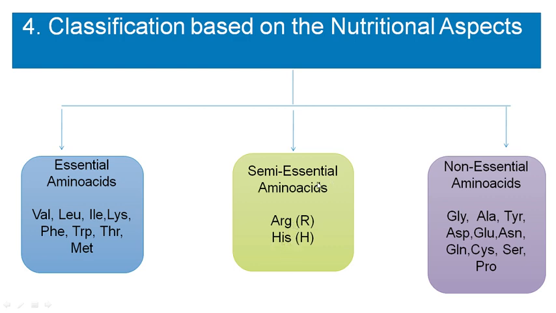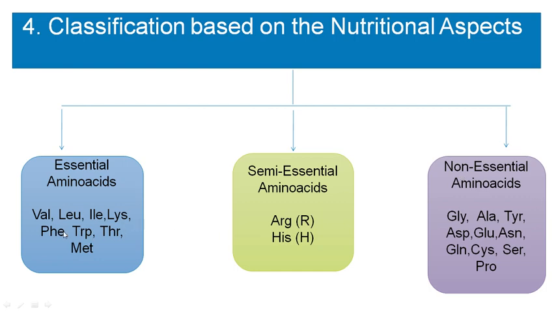These two are semi-essential amino acids because they are required only at certain ages, like in children. Arginine and histidine are required only in children, not for adults. So they are semi-essential, whereas the other amino acids are essential. Those amino acids which cannot be synthesized in our body and should be supplied through dietary food substances are said to be essential amino acids. Whereas amino acids which can be synthesized in our body are said to be non-essential amino acids.